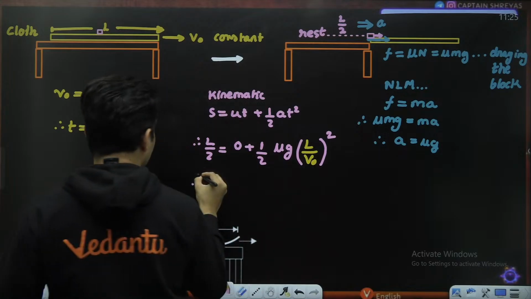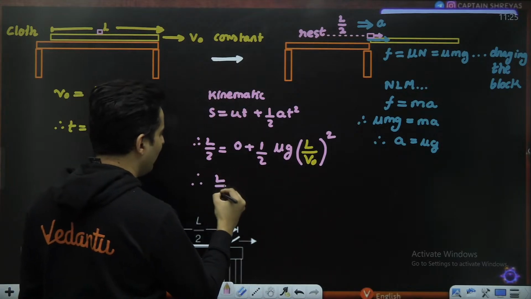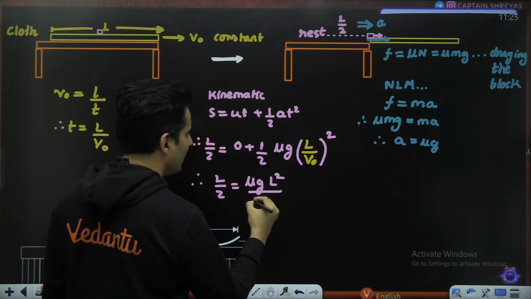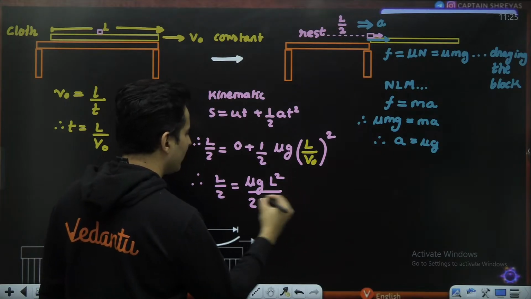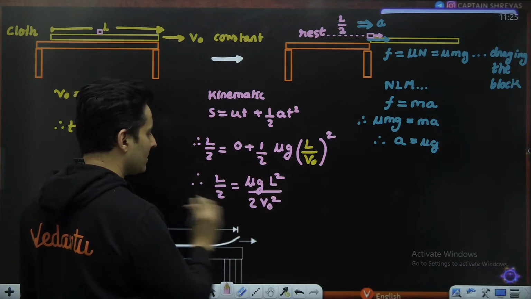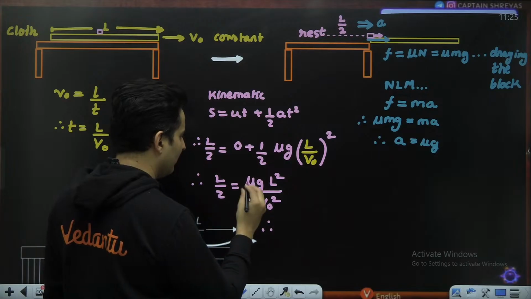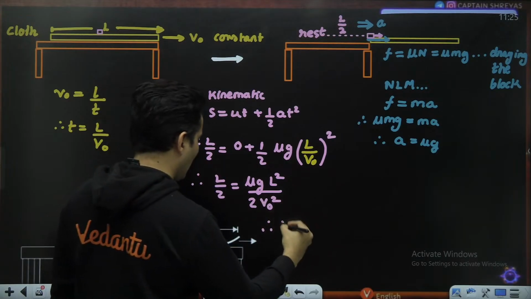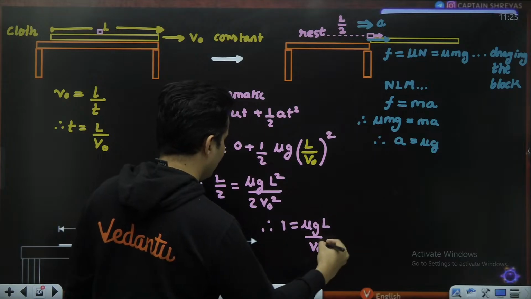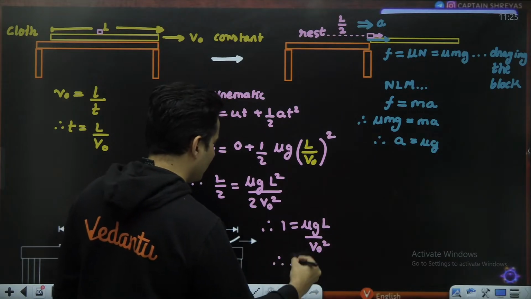Okay, let's see what happens next. So I will have L by 2 over here. I will have mu g L square divided by 2 V naught square. L cancels, 2 also cancels. So therefore, I am left with 1 is equal to mu GL divided by V naught square, but I wanted mu.